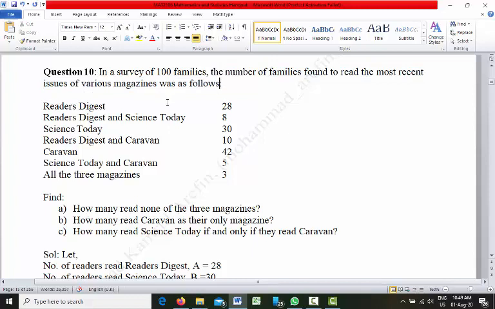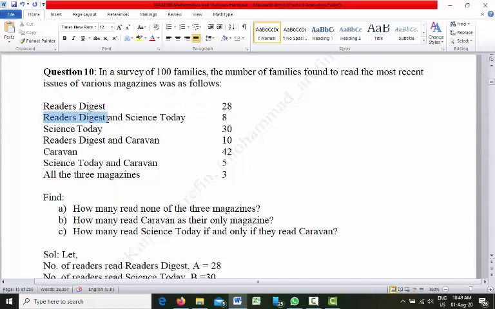Reader's Digest, we have seen that 28 families read Reader's Digest magazine out of 100 families.